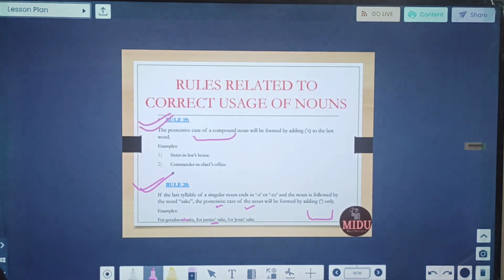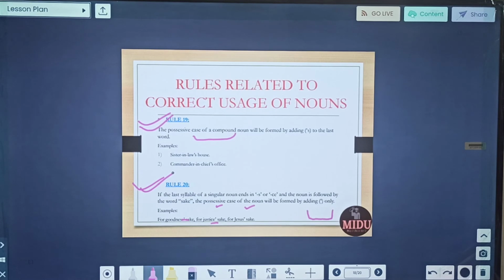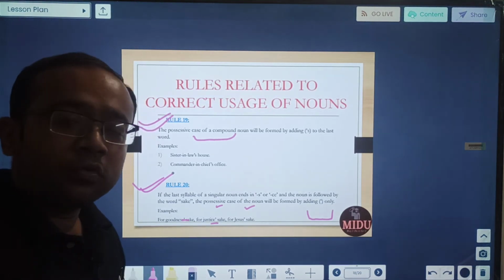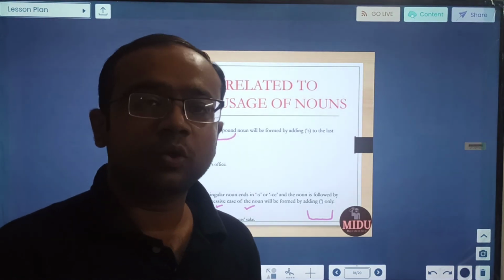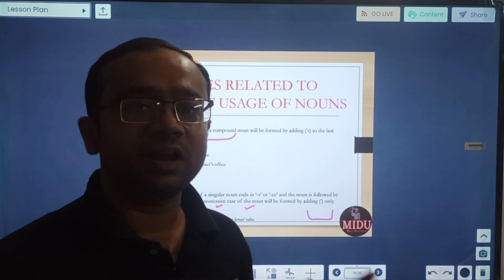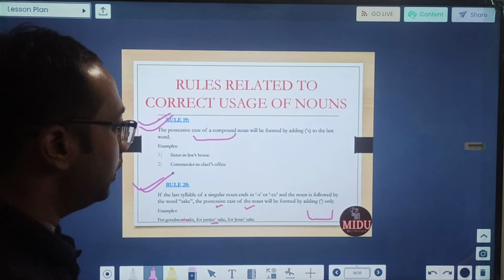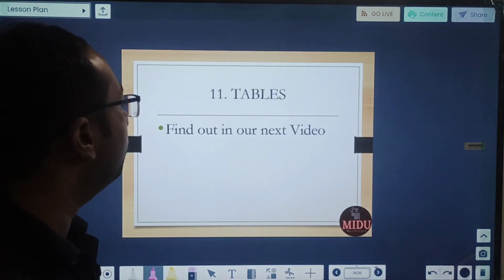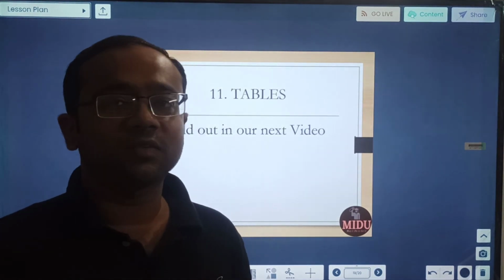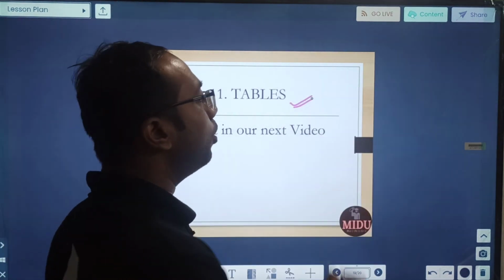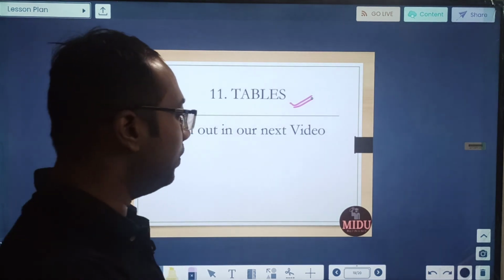So friends, these were various rules, in fact 20 rules regarding the correct use of noun, and through these rules we have understood how noun should be used. This was the first part in grammar. In subsequent 4 more videos I will be taking each and every part of grammar on which questions can be formed. I hope today's session was clear to you friends. In the next video we will be discussing one of the topics of data interpretation, which is tables, an important topic, and many a time a set comes in CAT from it.